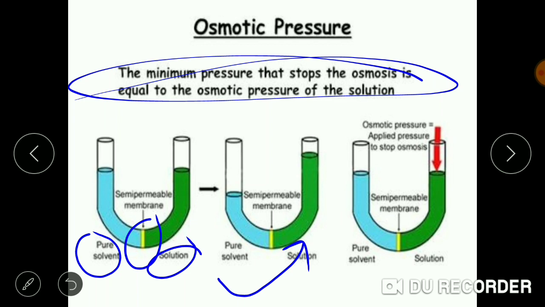As you can see, the rise in the level can be seen. But osmotic pressure is applied on the right hand side of the solution level to stop this process of osmosis. This is known as osmotic pressure.